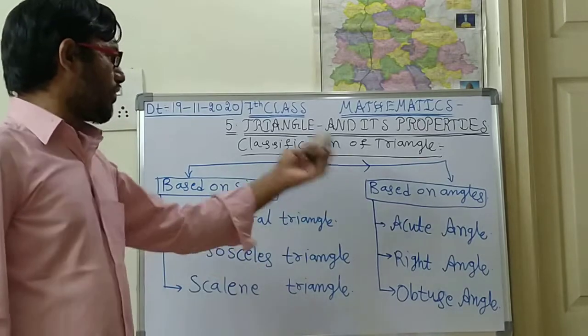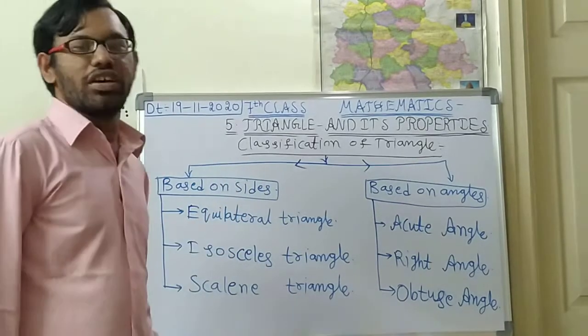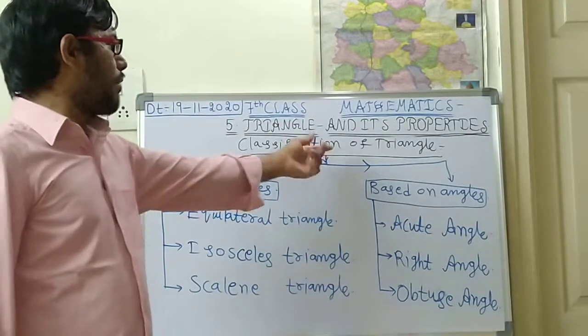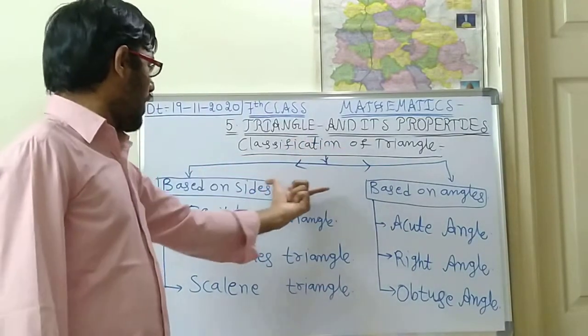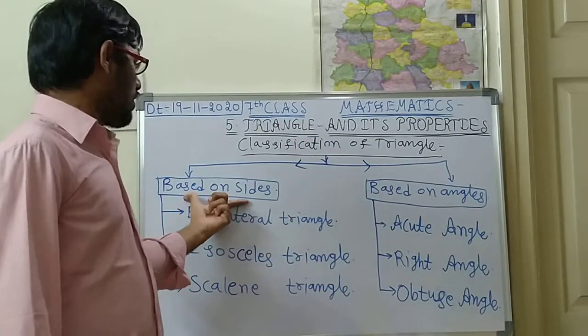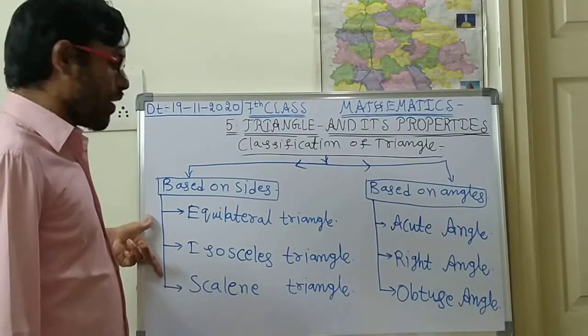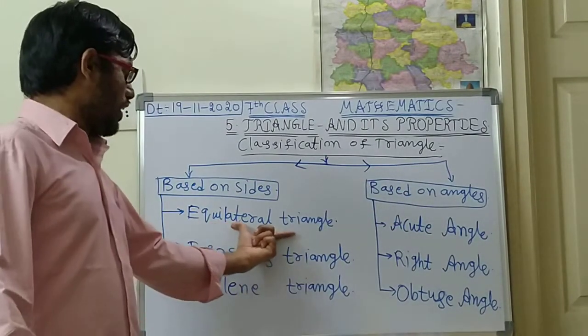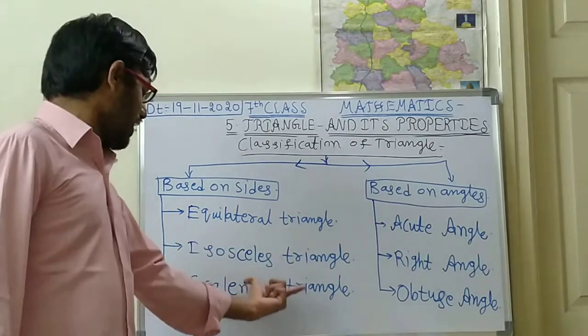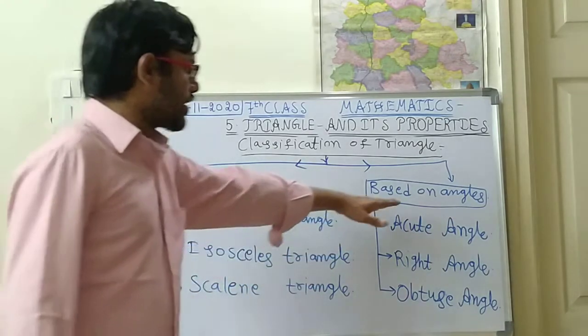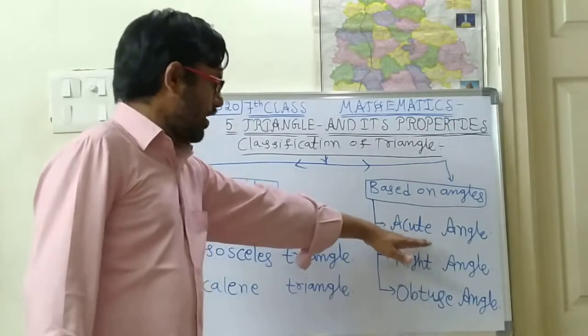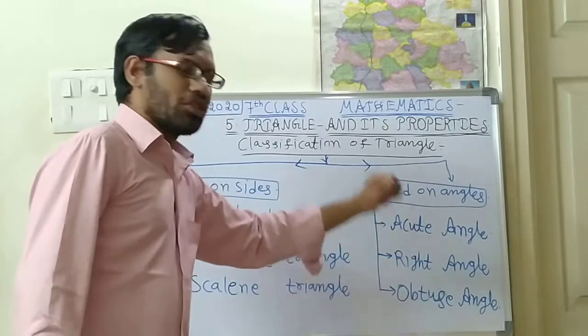So based on angles, three parts, and based on sides, three parts. This is the complete classification of a triangle. The triangle is divided into two parts: one based on sides, another based on angles. Based on sides, three parts: equilateral triangle, isosceles triangle, and scalene triangle. Based on angles: acute angle, right angle, obtuse angle.